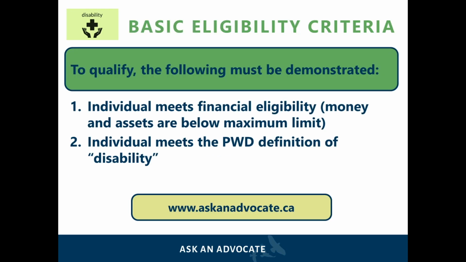To qualify for PWD, the following must be demonstrated. The individual meets financial eligibility and meets the PWD definition of disability. For more information about financial eligibility for PWD, please visit our website askanadvocate.ca or by clicking on the link in the description below.